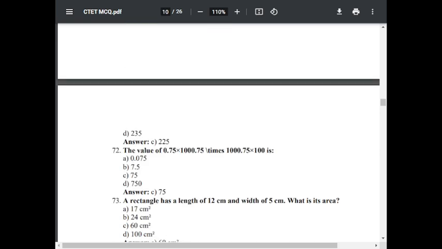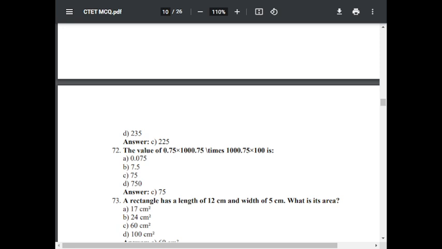Question number 72. What is the value of 0.75 into 1000? It is repeated due to some error. Option A, 0.075. Option B, 7.5. Option C, 75. Option D, 750. The correct answer is 750. So the question is only 0.75 into 1000.